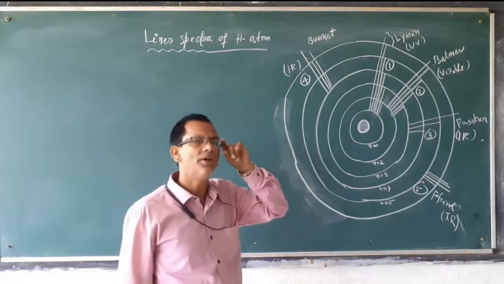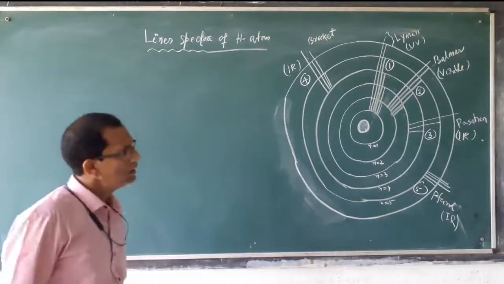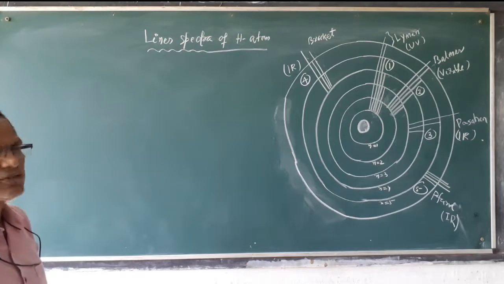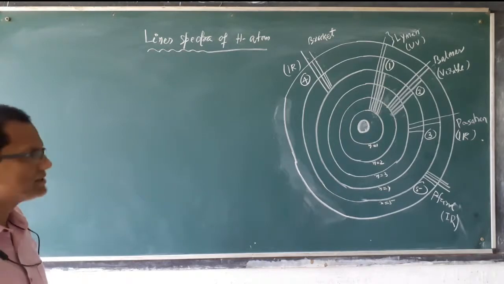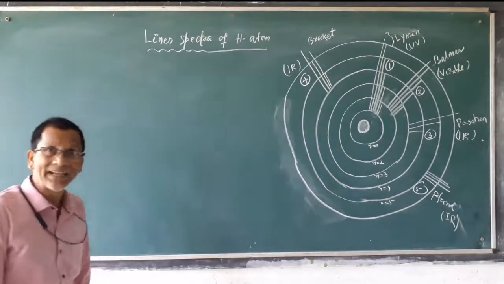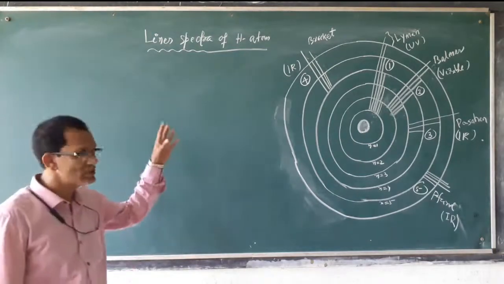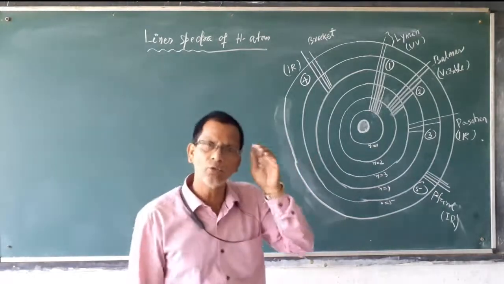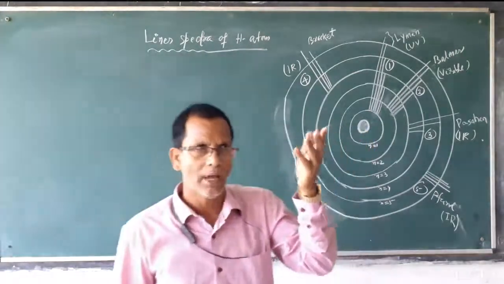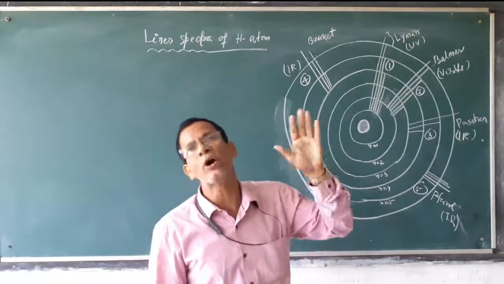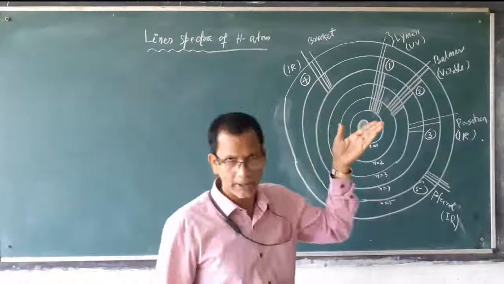Let us discuss. It is observed that when hydrogen gas is excited, the electrons of hydrogen will be excited and promoted to a higher shell as per Bohr's model.